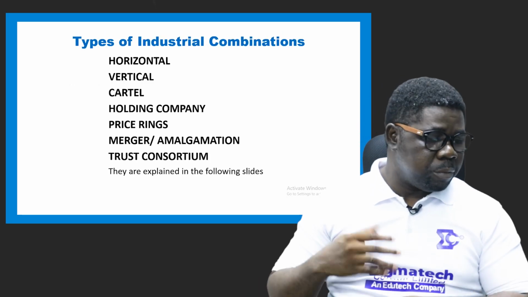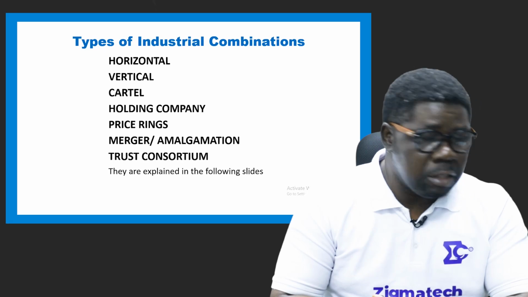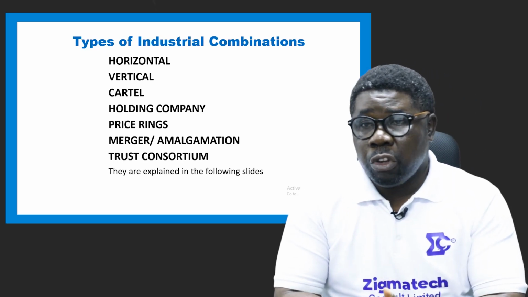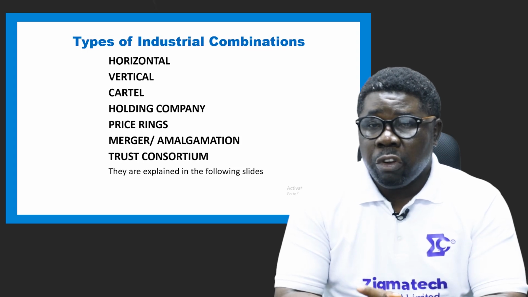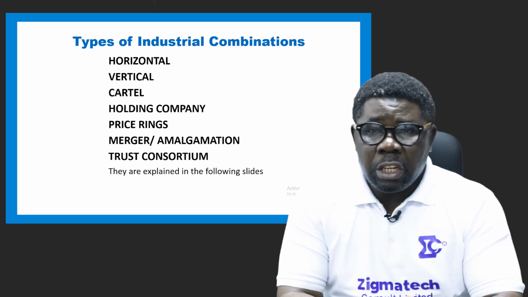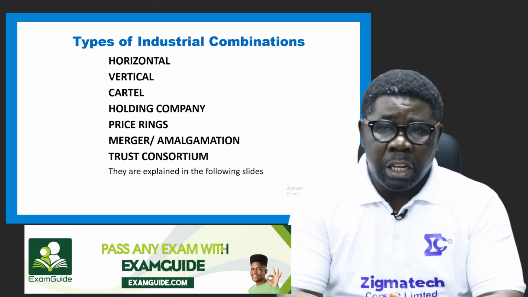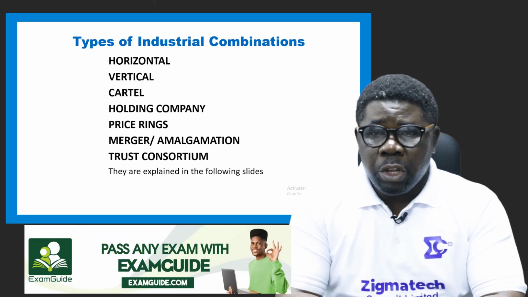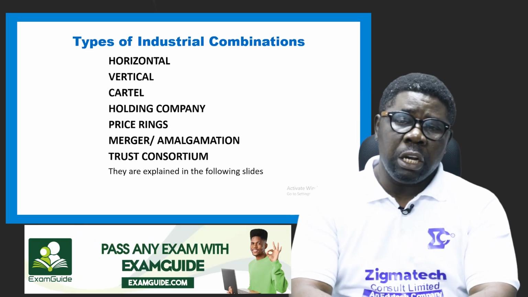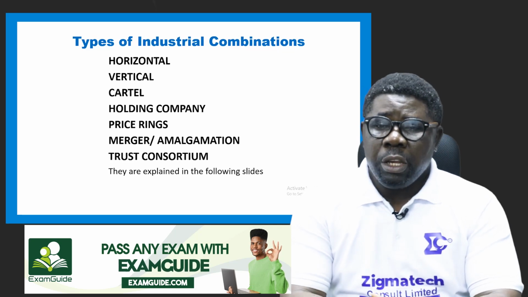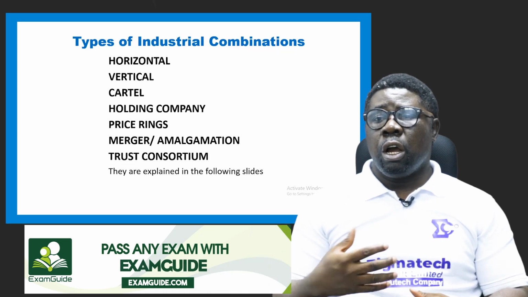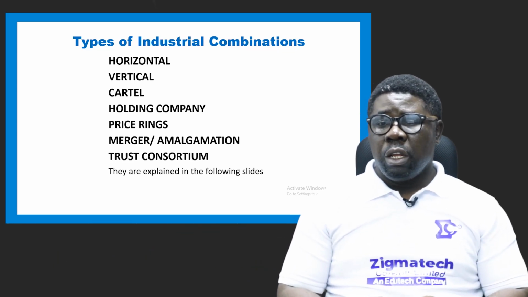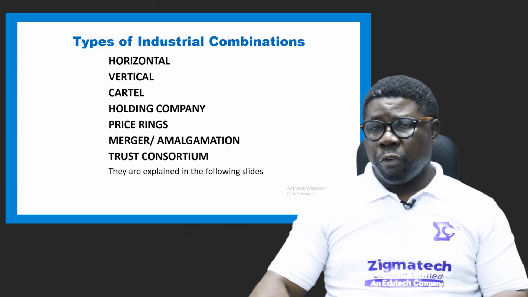Okay, now, in all this said and unsaid, we have types of industrial combination. They can do this combination in various ways. You may have it horizontally, you may have it vertically, you may have it as a cartel, you may have it as a holding company or price rings, you may have it as a merger or amalgamation, it might be a trust or a consortium. So these are the various types of combination we're looking at. They are all explained in the slides that follow.